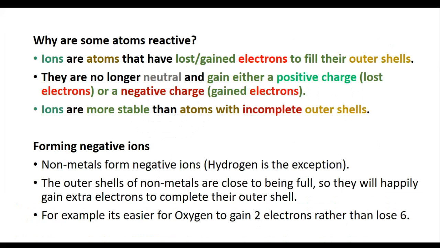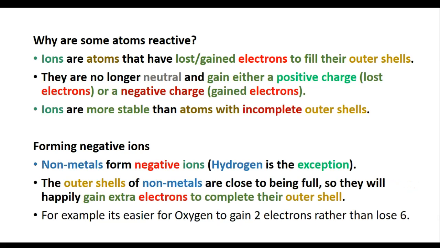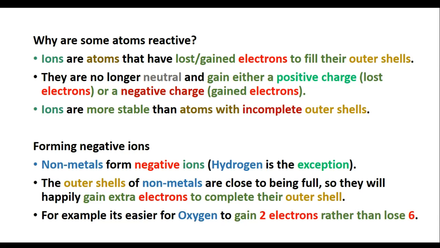So now we will look at forming negative ions. So non-metals form negative ions. Again, hydrogen is the exception because it forms a positive one rather than a negative ion. The outer shells of non-metals are very close to being full, so it only needs to gain a few extra electrons to complete their outer shell. It is easier for them to do that than to lose the large amount of electrons in the outer shell that they do have. So for example, it is easier for oxygen to gain 2 electrons rather than lose 6.